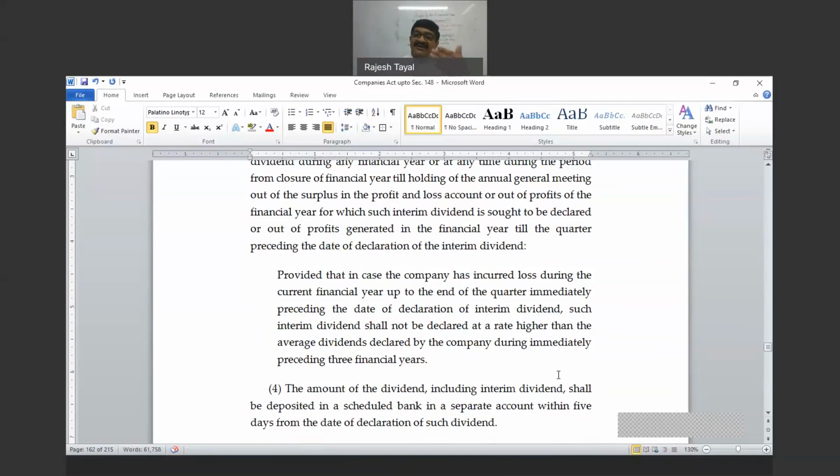So this rule applies otherwise also. Whenever you pay dividend out of reserves, you have to ensure that the rate of dividend is not more than the average rate of dividend during preceding three financial years, and that you are already aware of. So that equally applies even for interim dividend also.